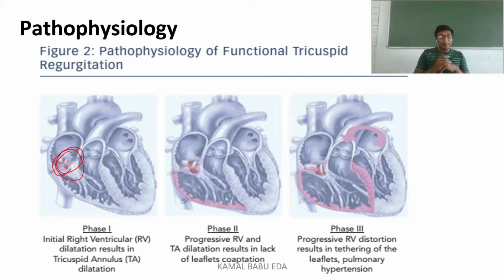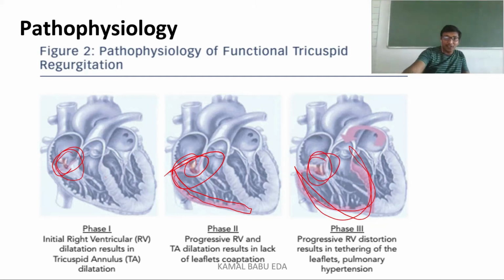In phase 2, due to the progress in right ventricular dilatation, you can see how the progress is there. There is increased right ventricular dilatation, and along with it the tricuspid annulus is also getting dilated, and this decreases the function of the leaflets. In phase 3, there will be right ventricular distortion. All over the right ventricle the dilatation has occurred, the leaflets are failing to function, and you can also observe pulmonary hypertension. So this is the pathophysiology of tricuspid regurgitation.